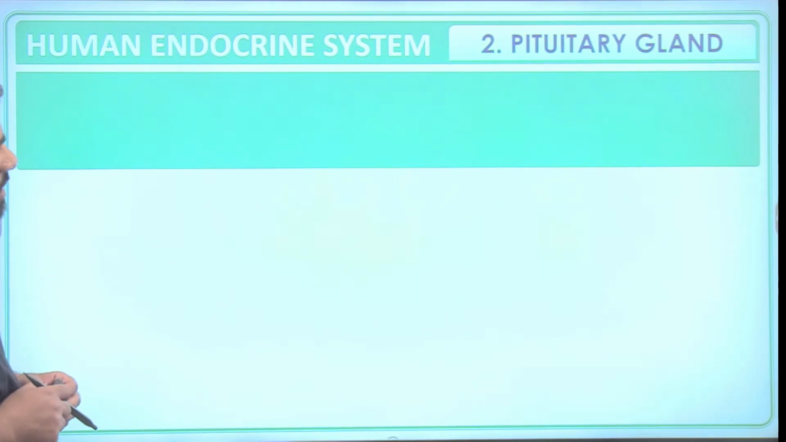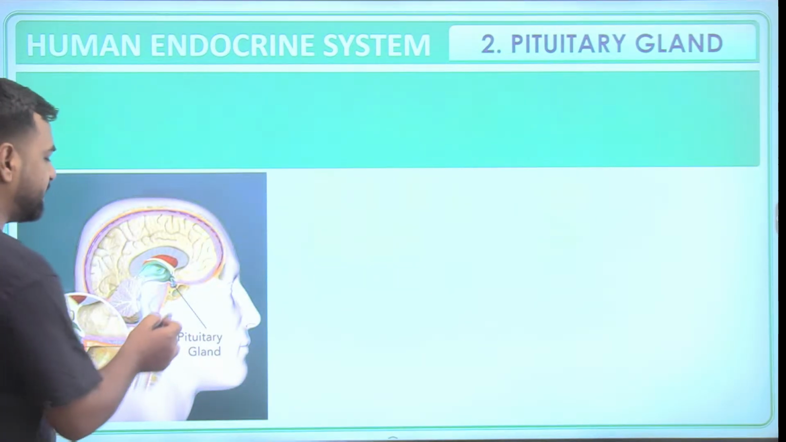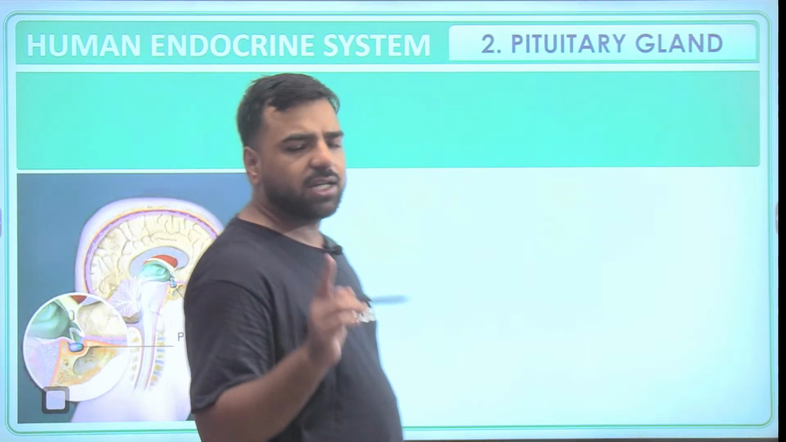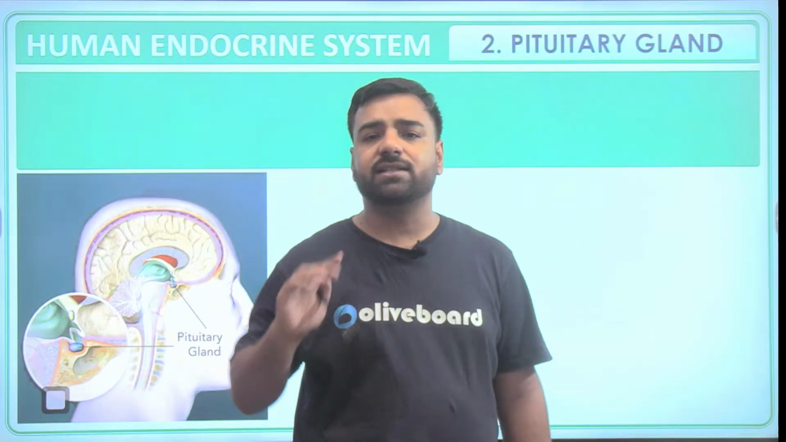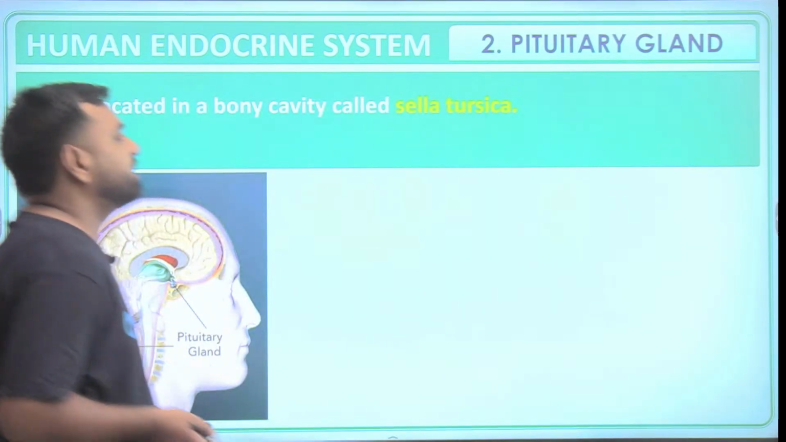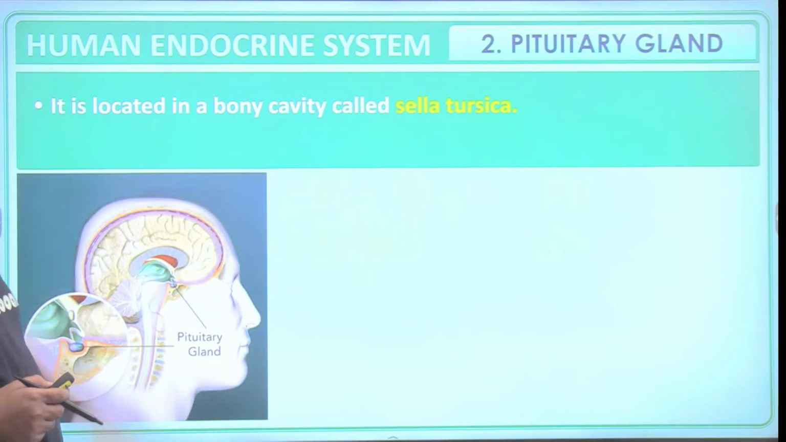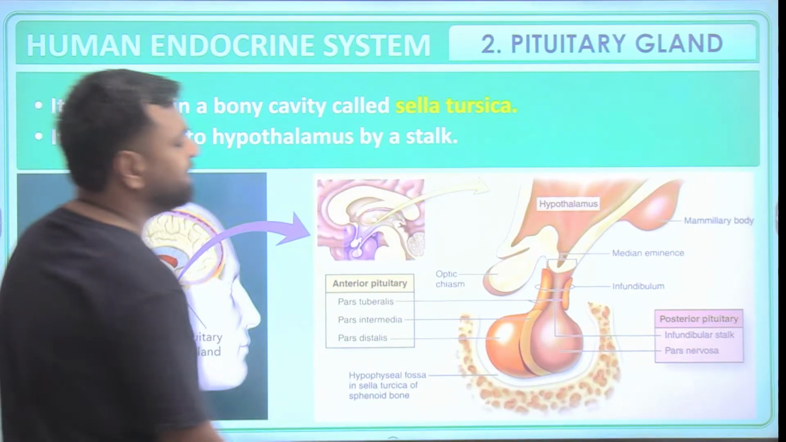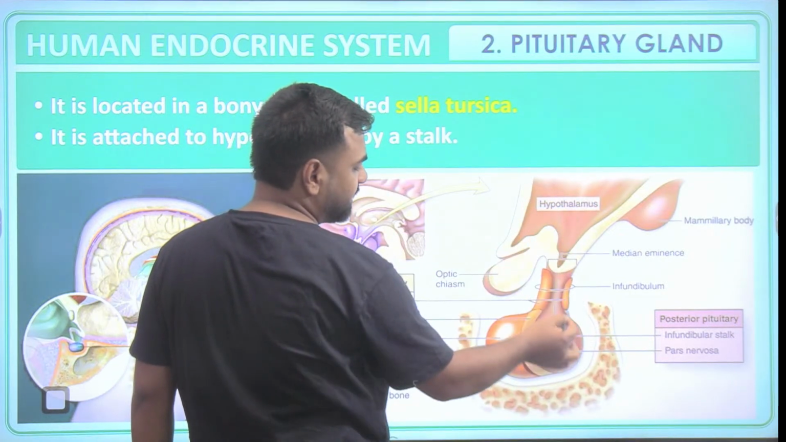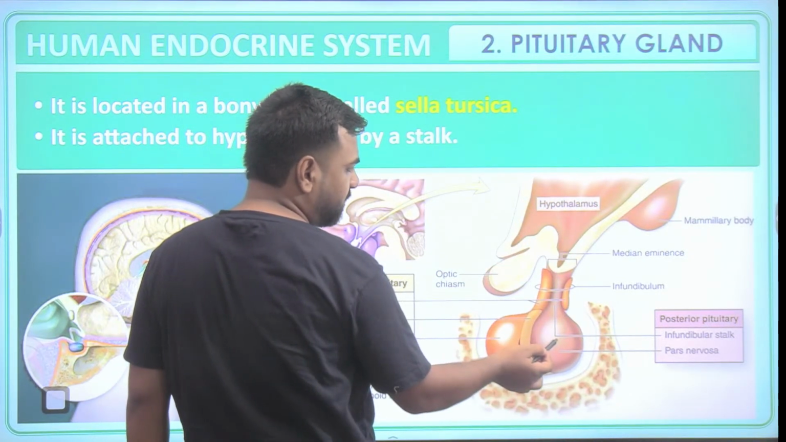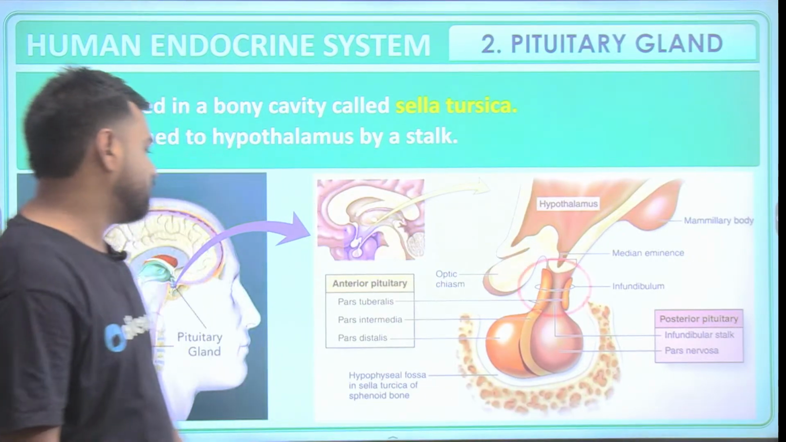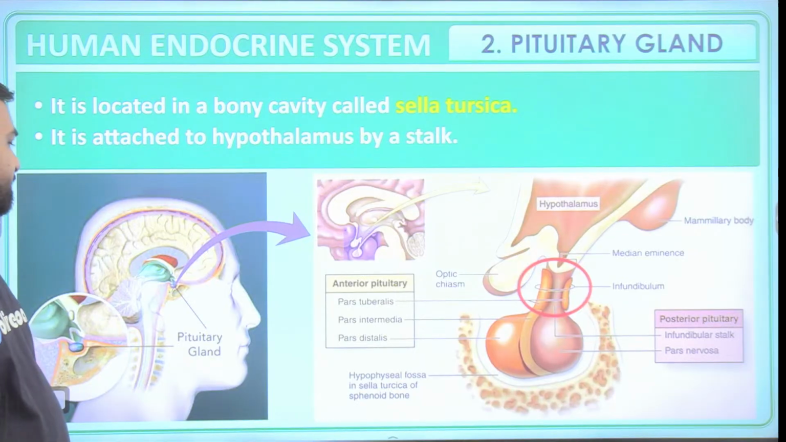Fine. Proceeding further, in the human endocrine system, let's go with the pituitary gland now. That is also part of the brain, but it functions in a way that it controls all the other endocrine glands, and that's what is known as the master gland. It is located in the bony cavity known as the sella turcica, and it is attached to the hypothalamus by a stalk. Just see, this is the hypothalamus section and this is the pituitary gland. This is the posterior pituitary, this is the anterior pituitary, and here is the stalk that I was talking about.